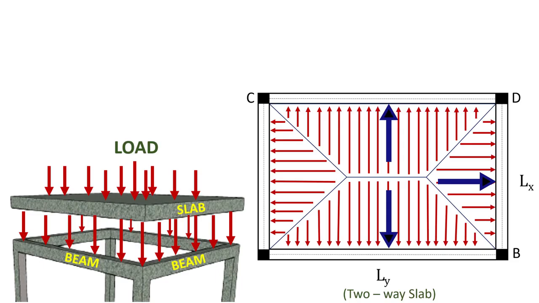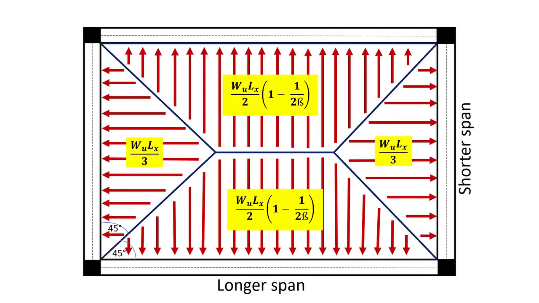To understand the load distribution in a two-way slab, it's divided into four parts, 2 triangles and 2 trapezoids. The angles subtended by the congruent sides of the triangle to the adjacent spans are 45 degrees. The load of the triangular areas is carried by the beams along the shorter span of the slab, while the load of the trapezoidal areas is carried by the beams along the longer span. It shall be noted that the load transferred from the slab is the floor load in terms of kN per meter square, and this load is carried by the beams as a uniformly distributed load.